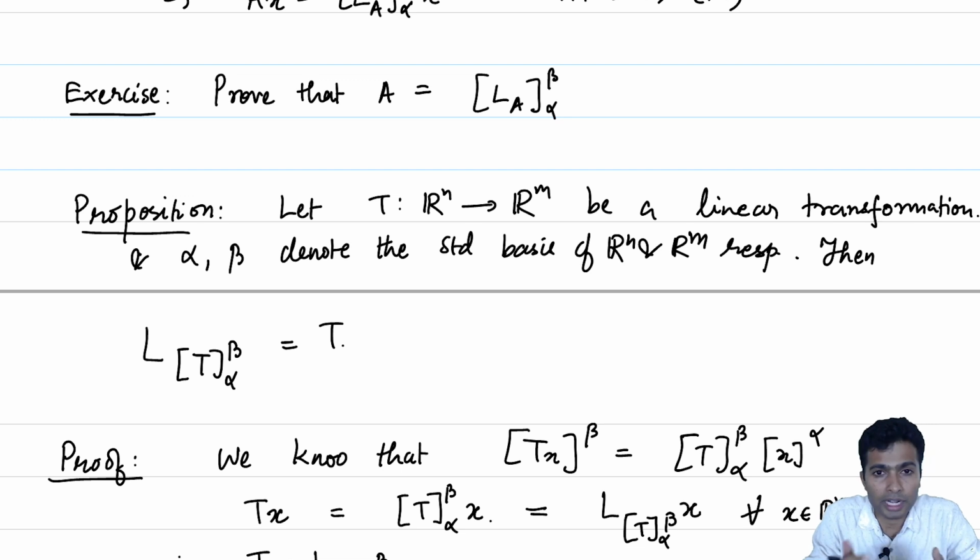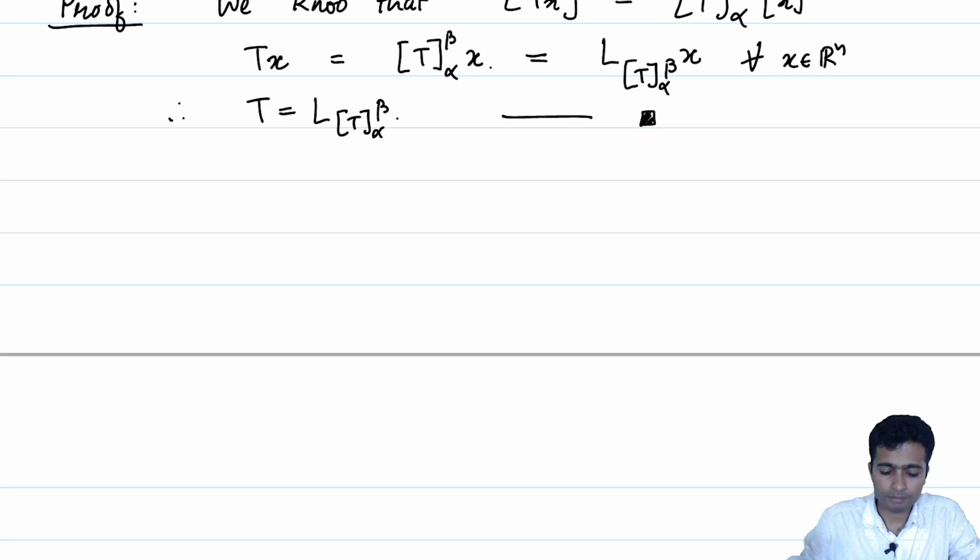So, in some sense we are identifying L of Rn comma Rm and all m cross n matrices. We will come to that later in a short while when we start discussing invertible linear transformations, but before that let us explore some more relationships between what happens in these type of scenarios. This is a very powerful result which we have proved just now.